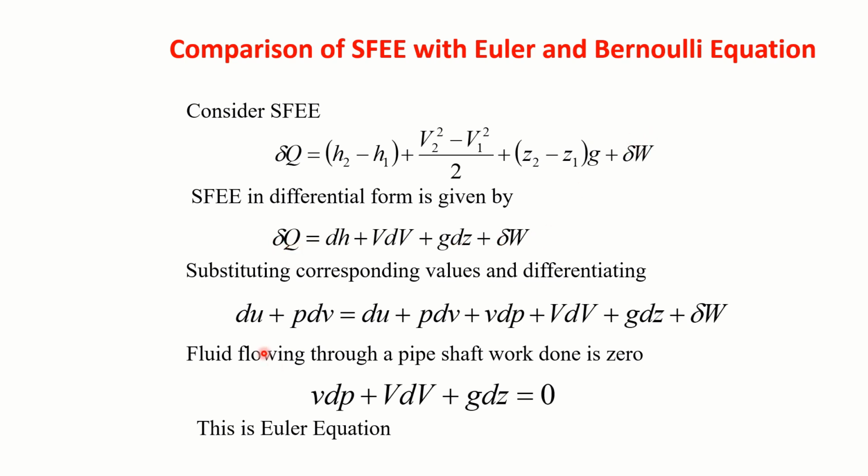You know delta Q is equal to dU plus PdV for a closed system executing a process. dH, where H is equal to U plus PV. Differentiate, and you will get dU plus PdV plus VdP. This will come here, this will be here. Now this will go with this, then you are left with this. Now integrate this.